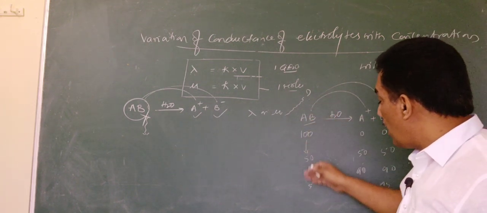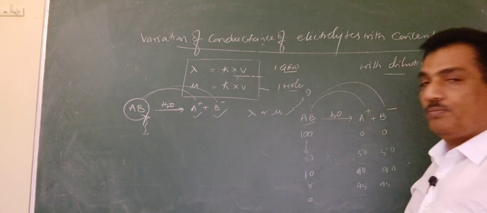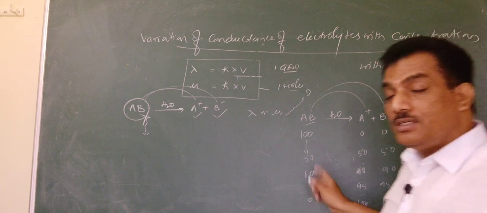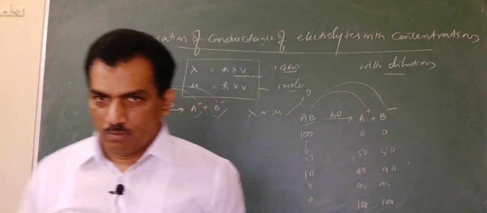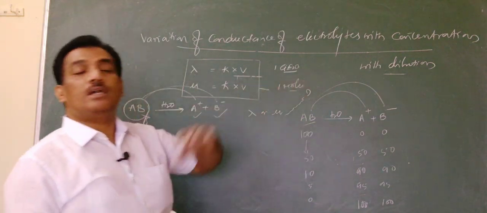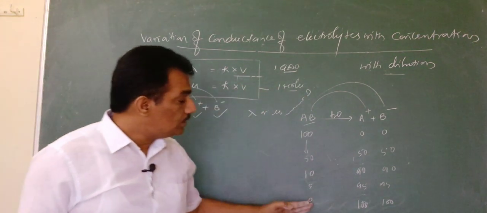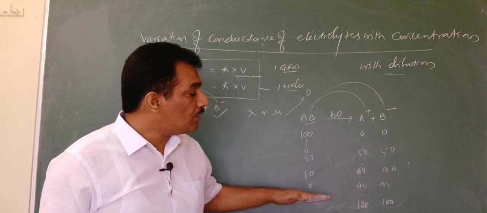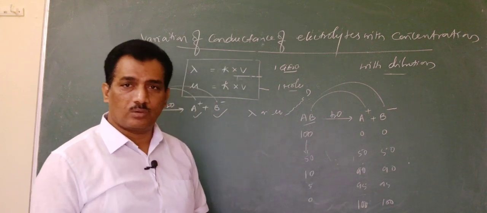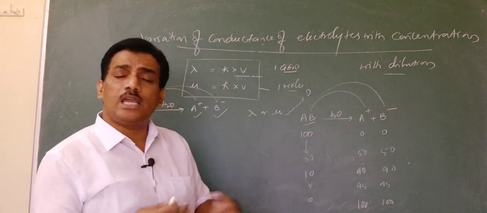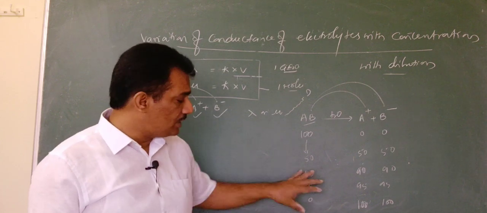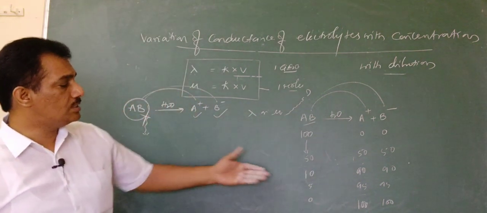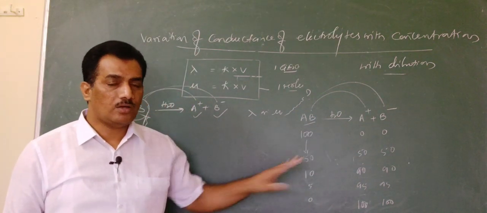And like that it will now come to 0, and then these two ions are 100 and 100. That is the last stage where we can explain the limitation of the conductance. Why? Because it is 100% dissociated. So once 100% dissociation has happened for an electrolyte, the maximum number of ions that can be provided by the electrolyte is reached. And once the maximum number of ions is reached, the conductance reaches its maximum. Are you clear with this one?